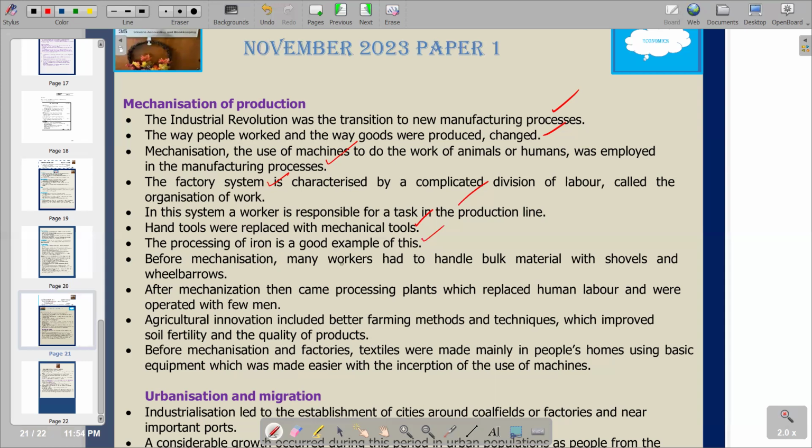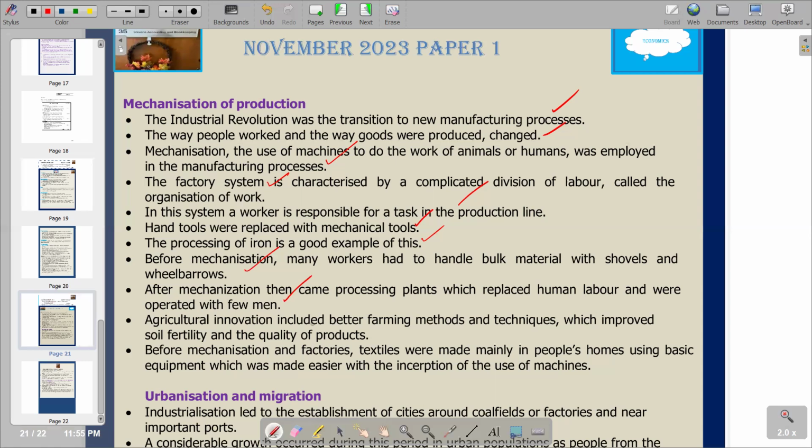At the next point, before mechanization, many workers had to handle bulk material with shovels and wheelbarrows. So this was before they were using machines. And then after mechanization came processing plants, which replaced human labor and were operated by a human. So we are seeing the transition from the use of labor to the use of machines, which also lessened the number of workers needed at each task. When we are using machines, it means we are also going to use less labor force.